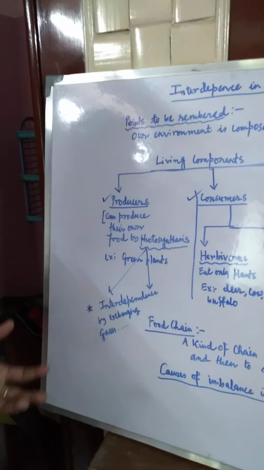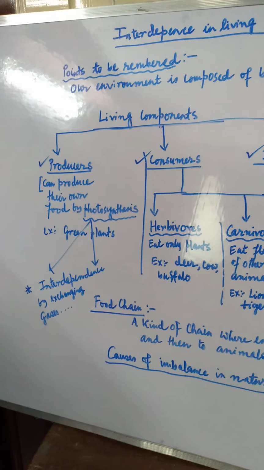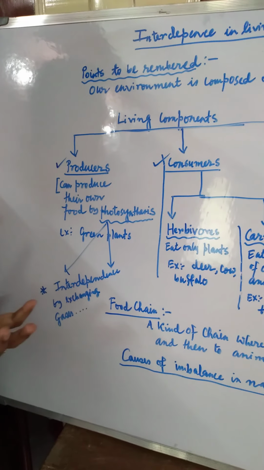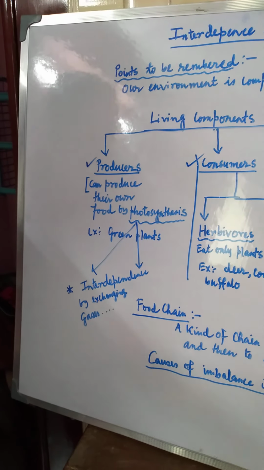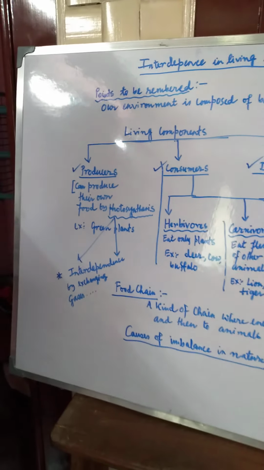bacteria and fungi. They feed themselves and break down the dead and decaying organisms. When they break down the dead and decaying organism, the nutrients present in the dead body mix into the soil, and that's why the essential components of the earth return back to the soil again. As I first told you, the producers absorb different kinds of minerals with the help of their roots along with water. The term for minerals mixed with the water is known as sap.